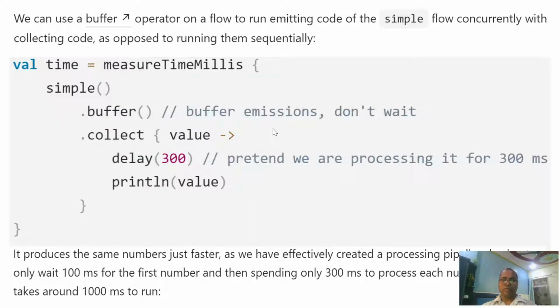And just to explain, we have a buffer operator on the flow. Whenever we have this one flow, you can just say buffer here, and it runs the emitting code concurrently with the collecting of data. And this is the way.